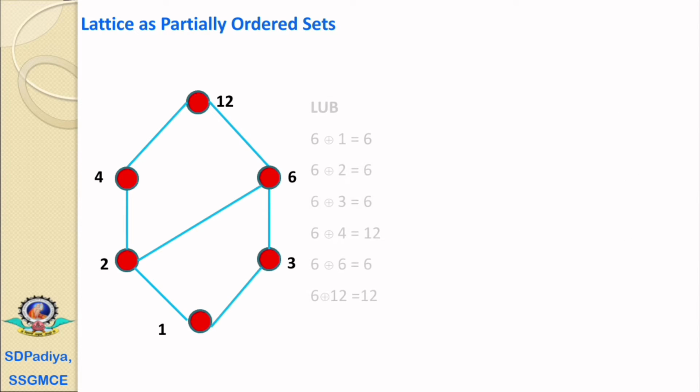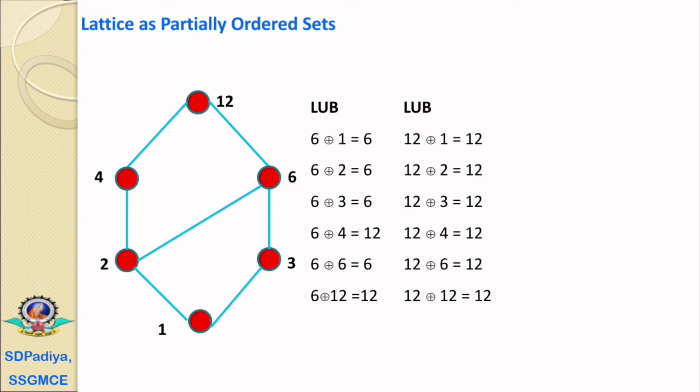The least upper bound for the combinations of element 6. 6 join 1 equals 6, 6 join 2 equals 6, 6 join 3 equals 6, 6 join 4 equals 6, 6 join 6 equals 6. Only for 6 join 12 it equals 12, because 12 is greater than 6.